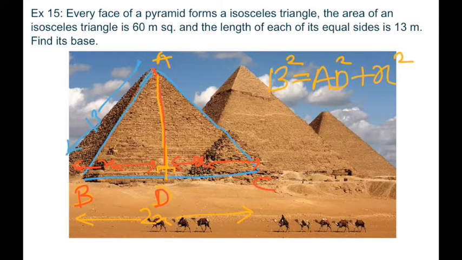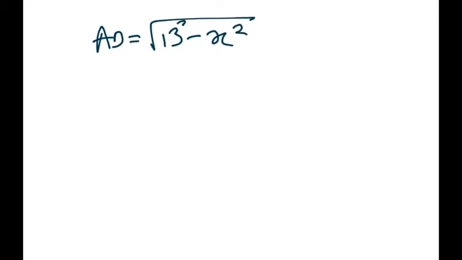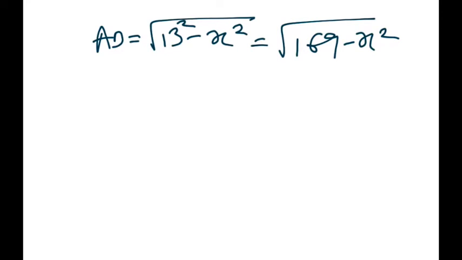Let me write this on the next page, which is nothing but, so AD equals under root of 13 square minus x square, equals 169 minus x square, right?